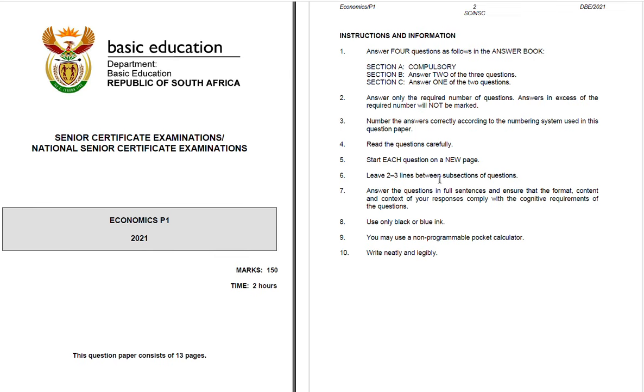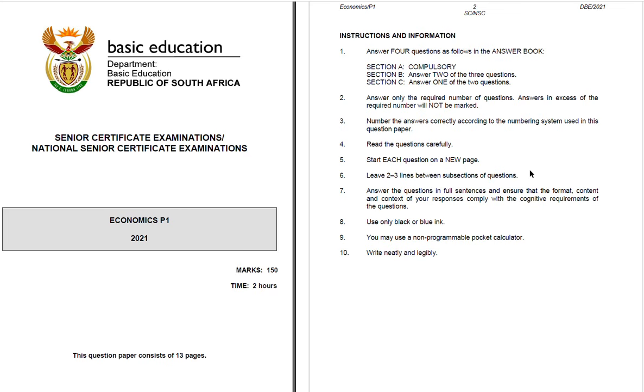And then when you look at number 6, leave 2 or 3 lines between sections of questions. So why is that important, and why do you have to ensure that you're leaving lines? The reason it is important is to make your work look legible and clear, even for the benefit of those people who do not have good handwriting.